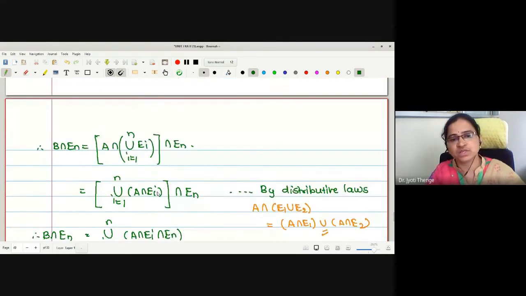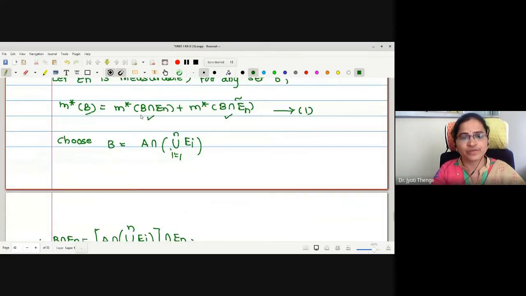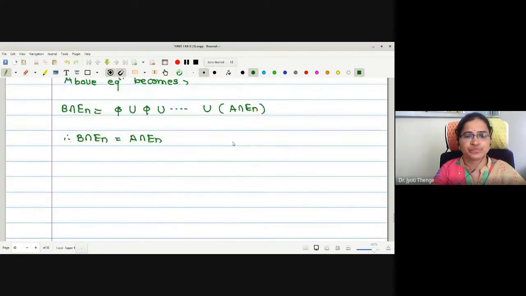Okay, let me give the statement numbers so that I can use it later. So this is 1. Now the first value we have calculated: B intersection En we have calculated and got it as A intersection En. Now which value should I find? B intersection En complement. So here let me put this as 2.